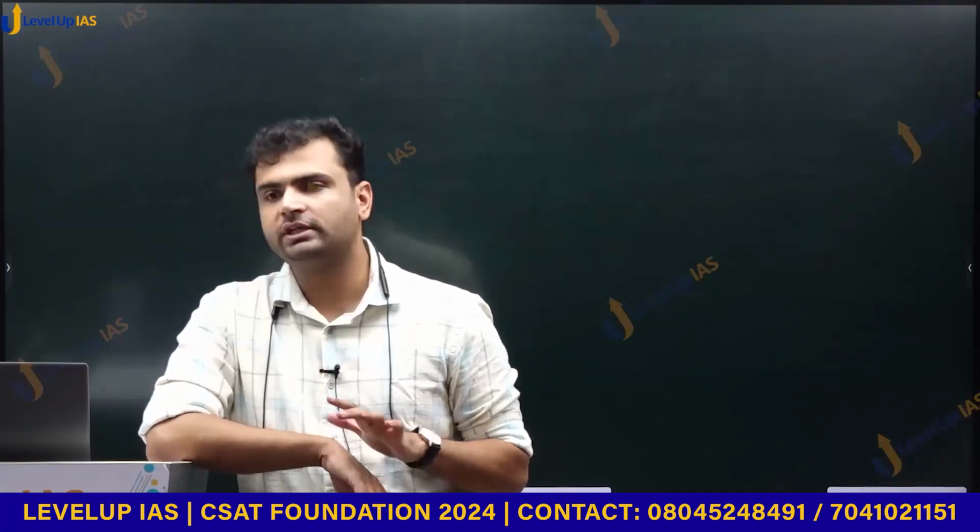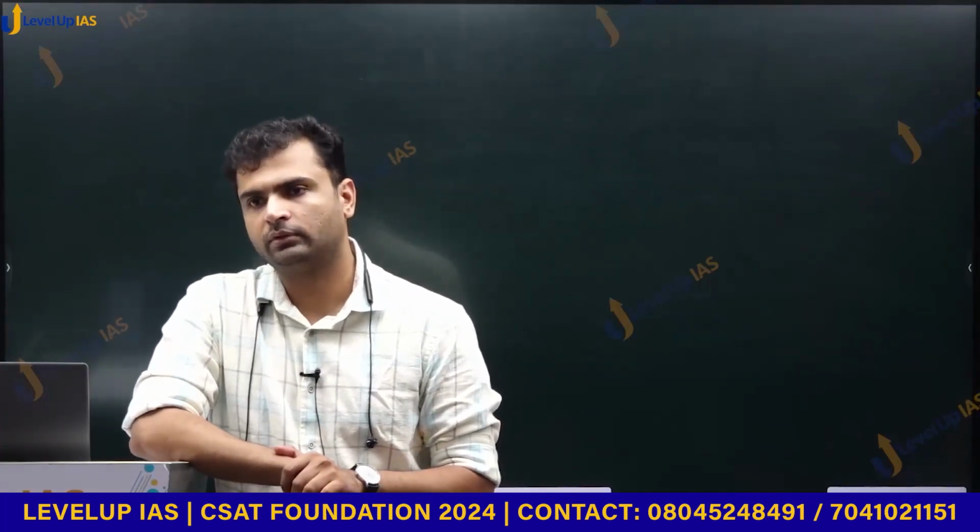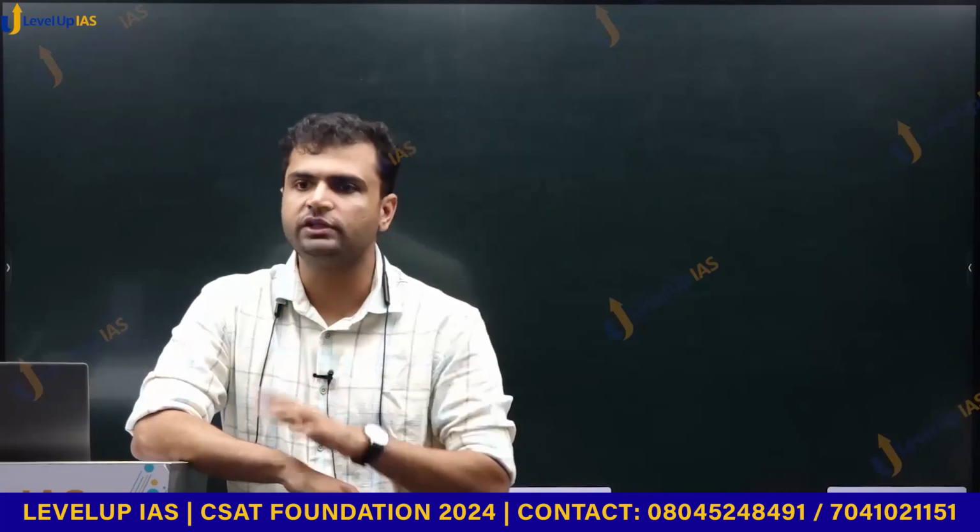No. First statement is the sum of two digits can be determined only if the product of the two digits is known. So if I tell you product of the two digits is 7, can you tell me sum of the digits now? No, but one condition you already have, na? So first statement is correct or not? But I'm telling you, na, the product of number is known. Product of the two digits is 7. If I tell you that, then can you?